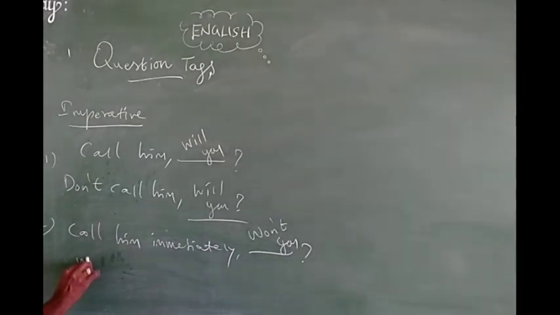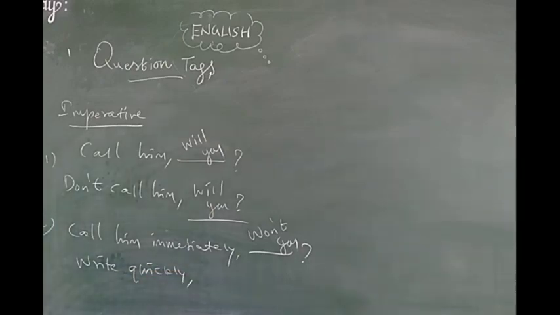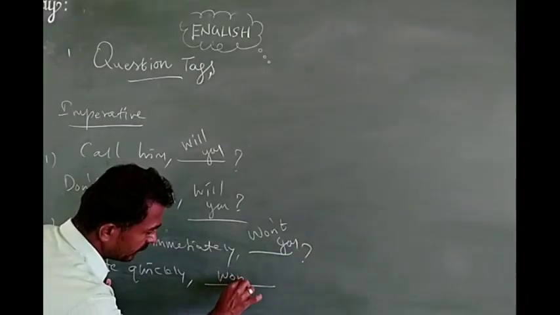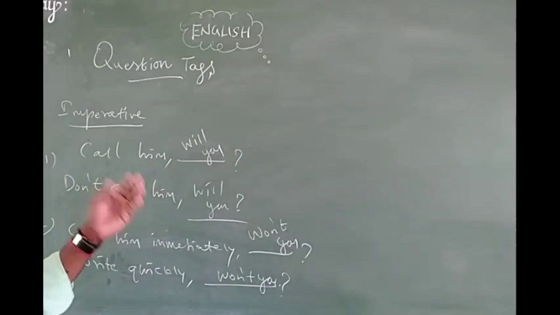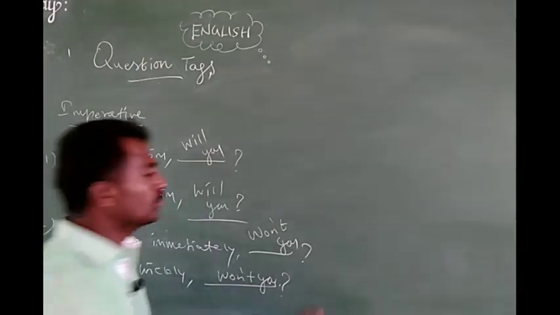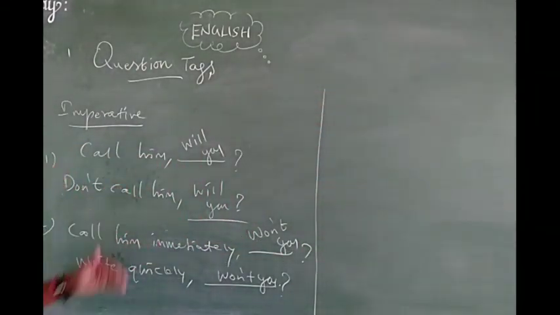For example, write quickly. How can we write the tag? The same thing, won't you. So these are the words. Already we discussed imperative sentences like that. For example, please go there. How do you write the tag for please go there? Would you. For a polite request you have to write would you. The same thing we discussed.